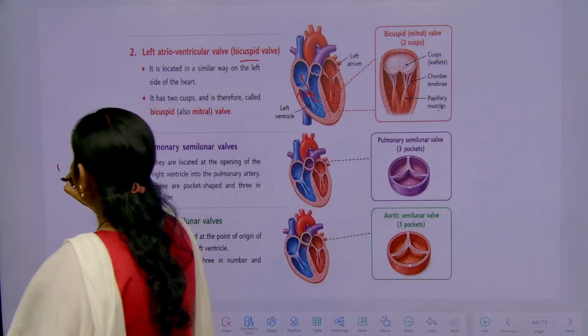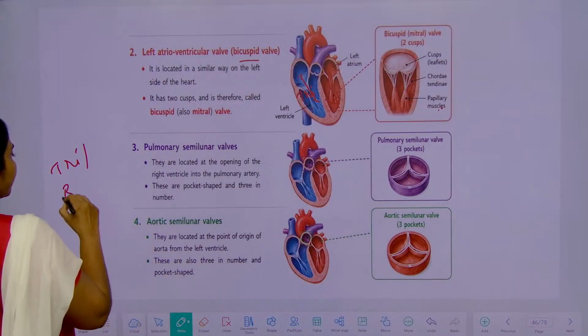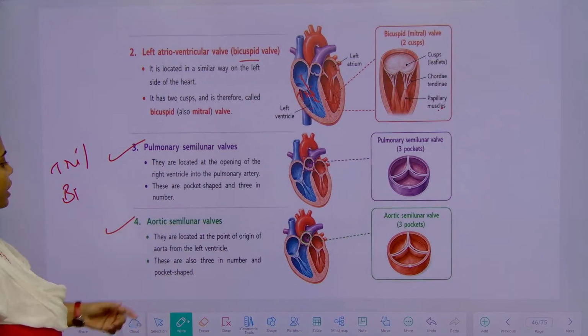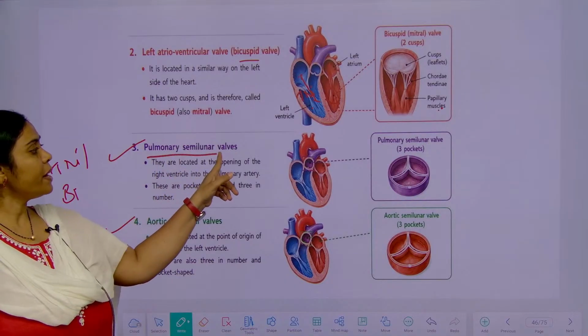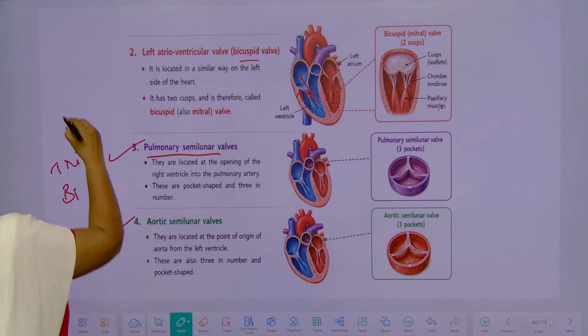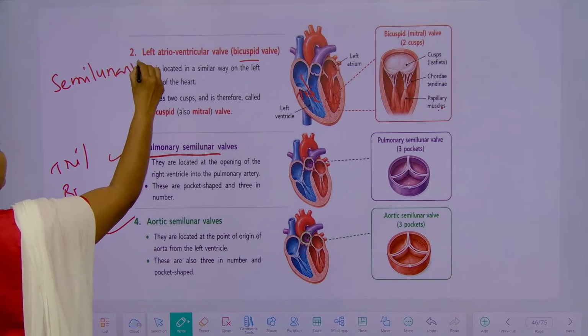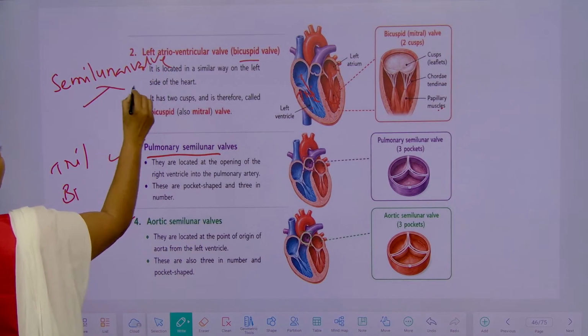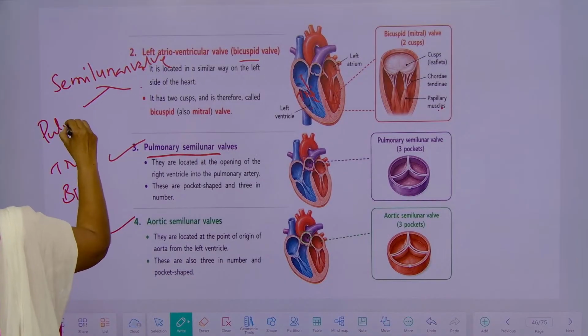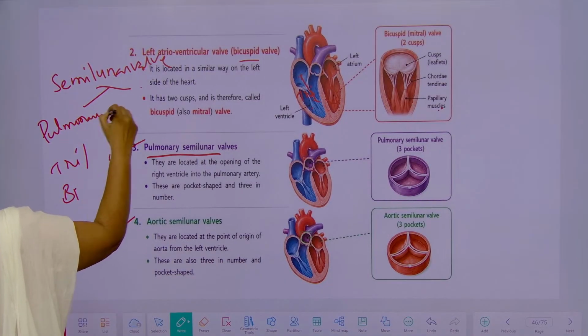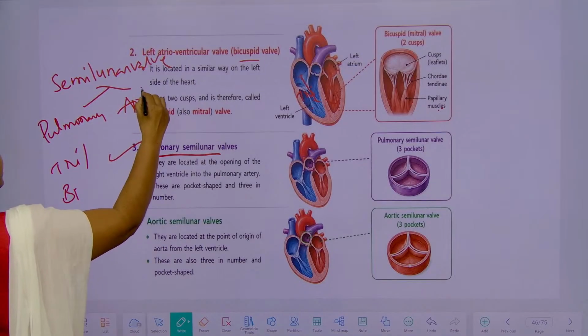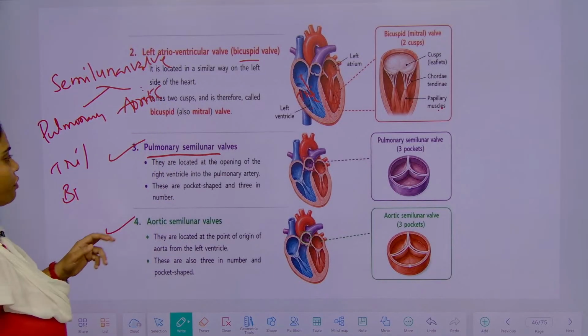Along with the tricuspid and bicuspid valves, other valves are also there. Those are called semilunar valves. What are they? Semilunar valves. These semilunar valves are of two types: one is the pulmonary semilunar valve and the second one is the aortic semilunar valve.